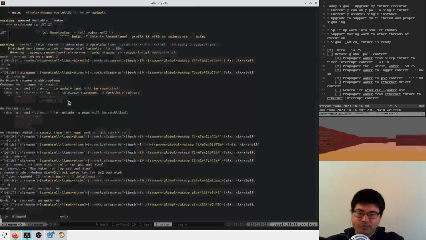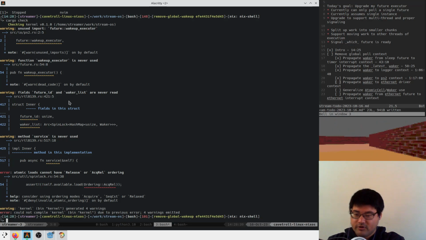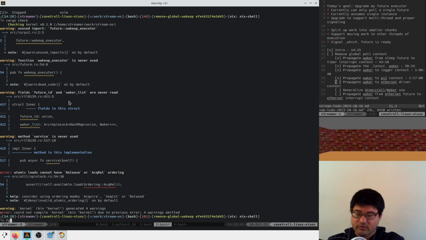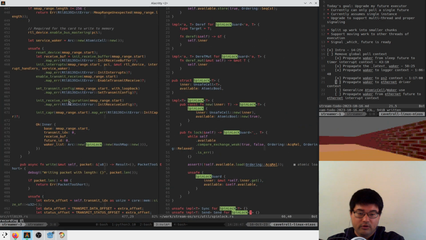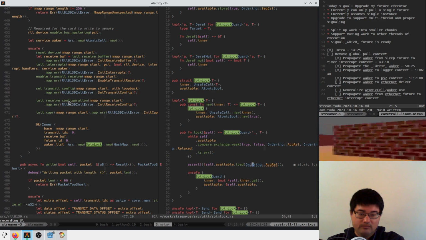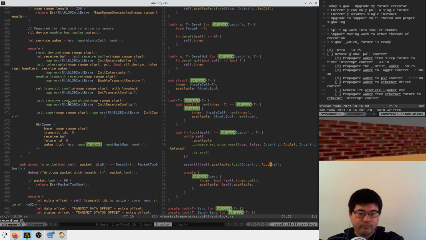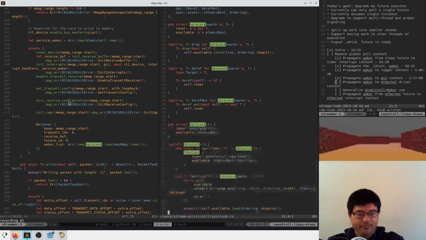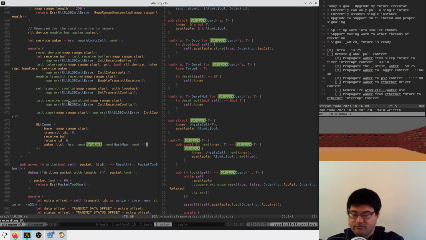Okay. Cargo check. Let's just see if we still compile. We messed up our spin lock. Atomic loads cannot have release or AcqRel ordering, right? So the load should be Acquire. I think that's right. Acquire when coupled with a load. Yep. Okay, cargo check. Cool, we compile, so everyone's happy.